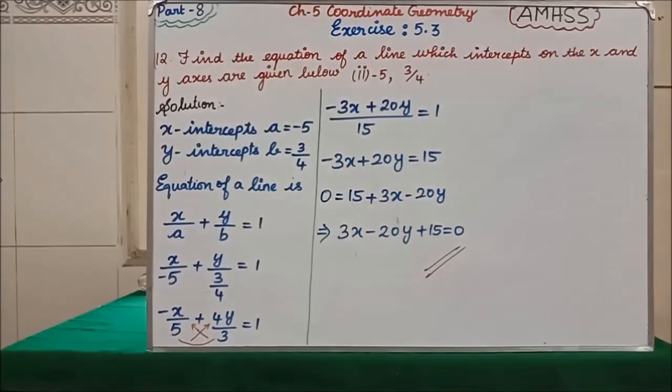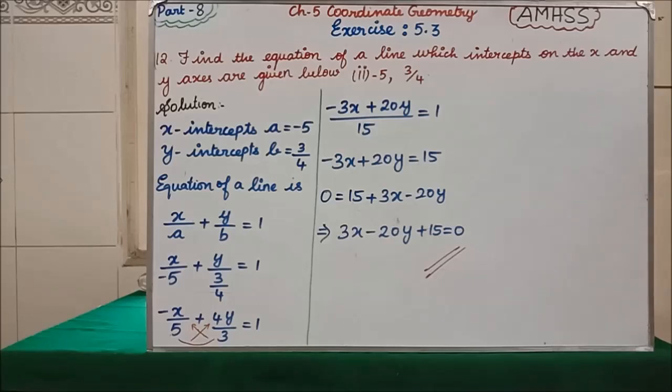Next we are going to see the 12th question. Find the equation of a line which has the intercepts on the x and y axis given below. They are asking for the equation of a line with given intercepts. In the 12th question, you have two subdivisions. I am doing the second subdivision; you are going to try the first subdivision as homework.